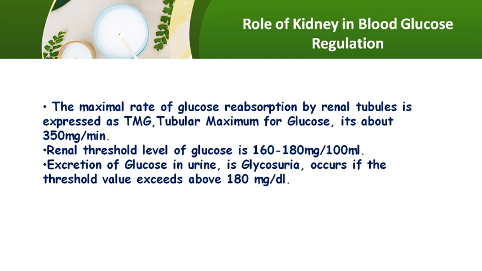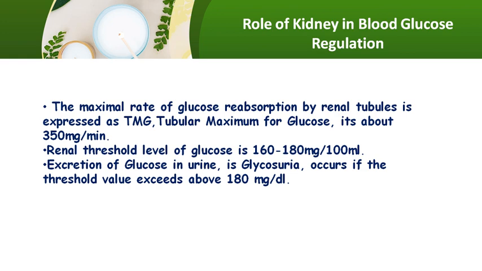Therefore urine will not have any glucose; no glucose is excreted in the urine of a normal healthy person. The maximum rate of glucose reabsorption by the renal tubule is expressed as the tubular maximum for glucose, TmG, which is about 350 milligram per minute under normal conditions.